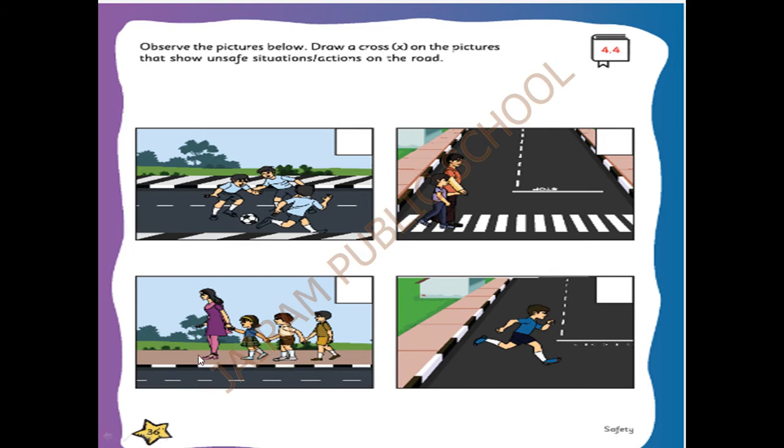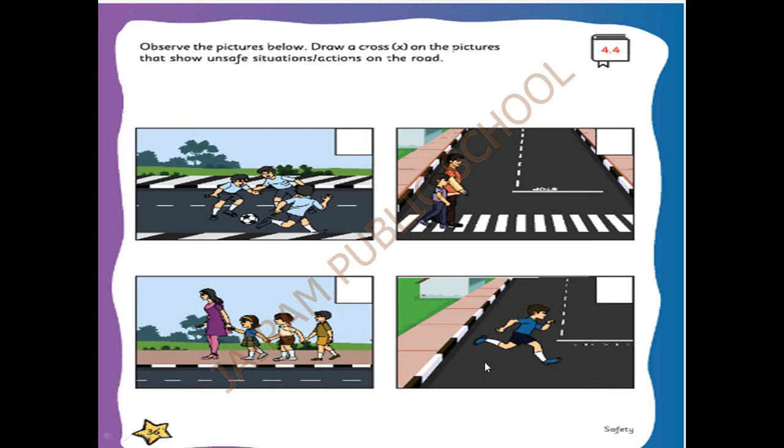Next, see the third picture. The adult is holding the kid's hand. They are holding line by line. Whether this action is good? Yes, this action is really good. While you're crossing on the road, you have to look left and right. We have to see to our left and to our right. Then we have to cross our road. Okay, children. See how they are holding their hands properly and they are looking here and there. See, this action is very good. You can put a tick symbol here.